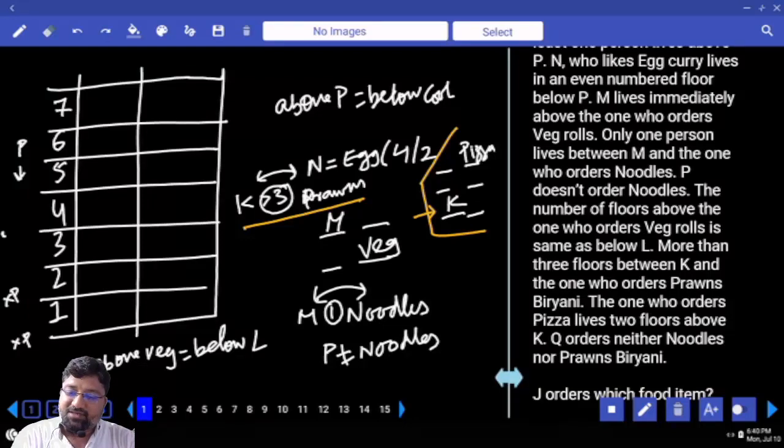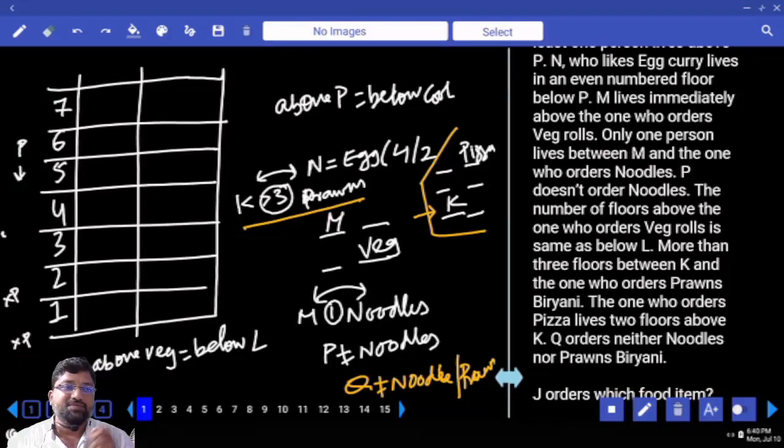Q orders neither noodles. Q is not noodles. At the same time, Q is not prawn biryani. Clear? So tell me, where do you want me to start with? Whatever you say, I'll do that.